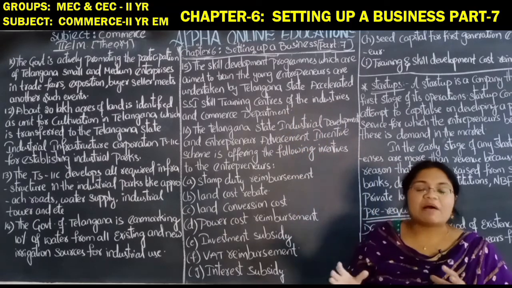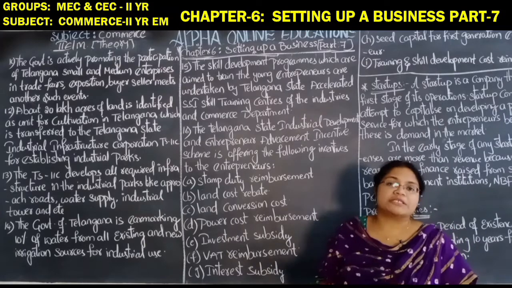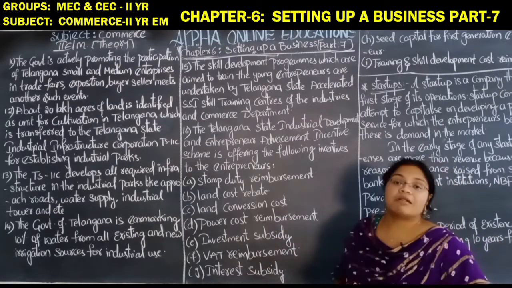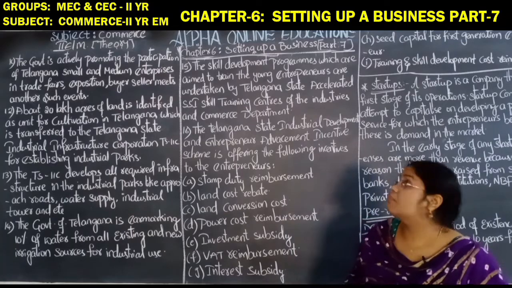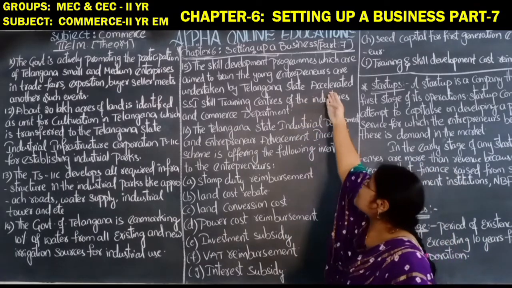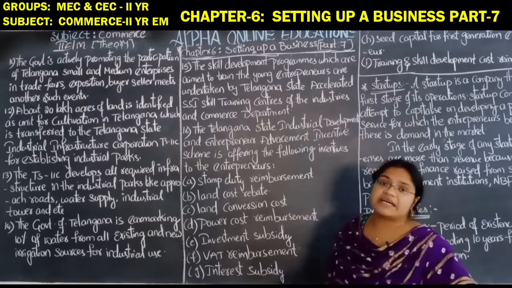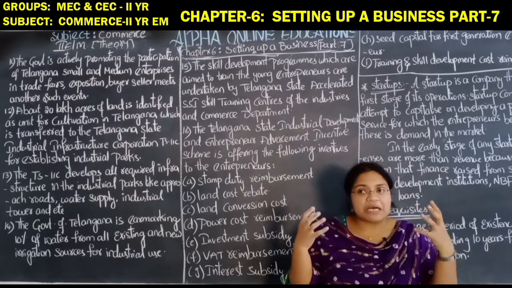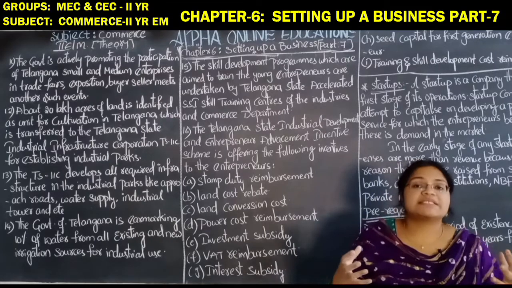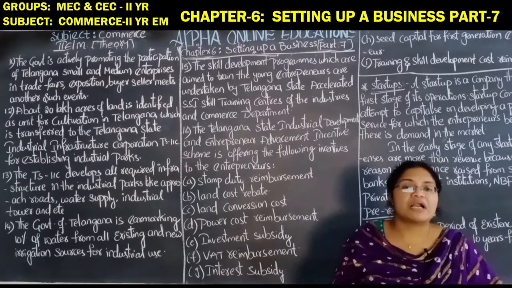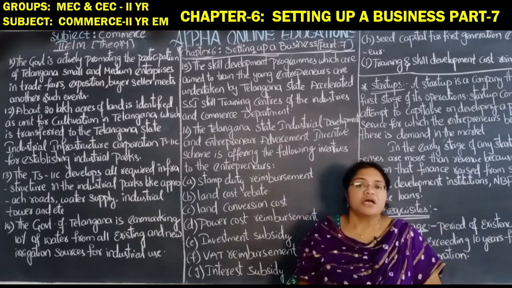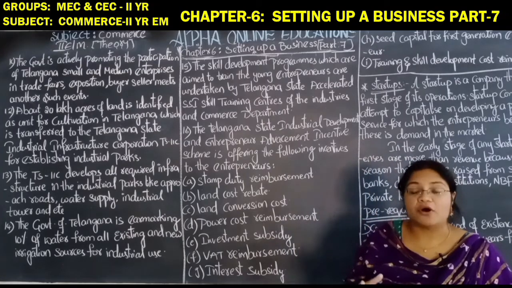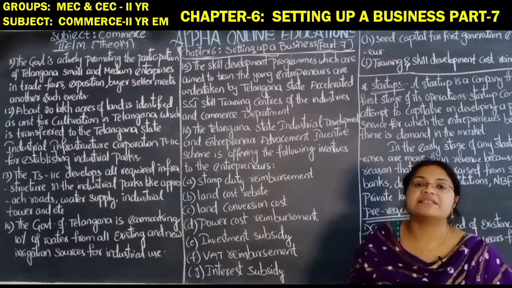In order to develop the young entrepreneurs, the Telangana government is going to develop the skills necessary for young people to become successful entrepreneurs and also to start industrial units in the industrial parks.